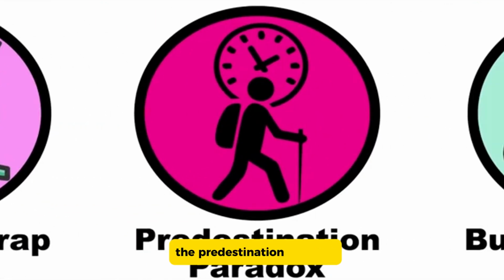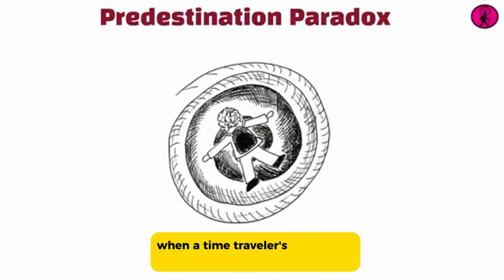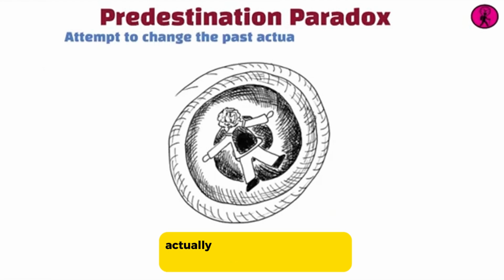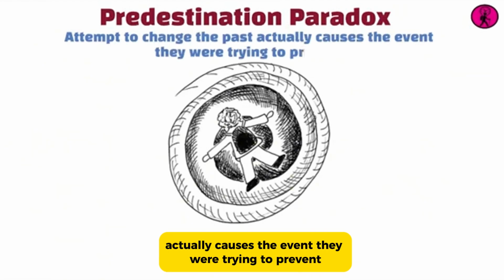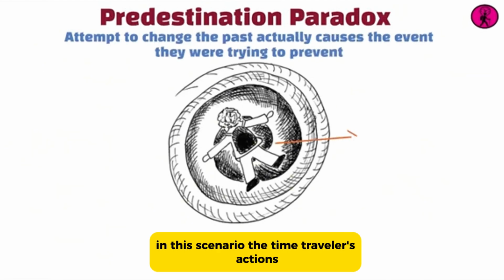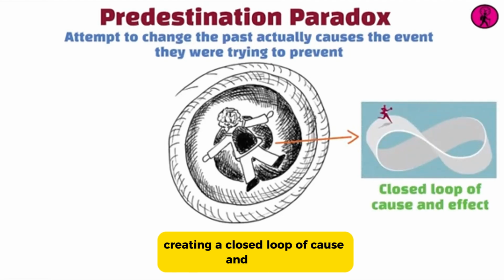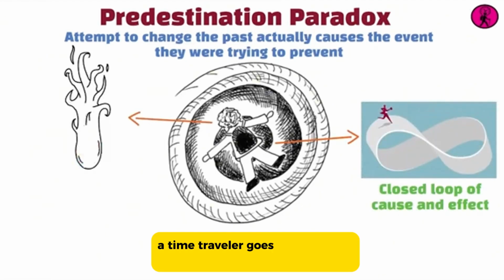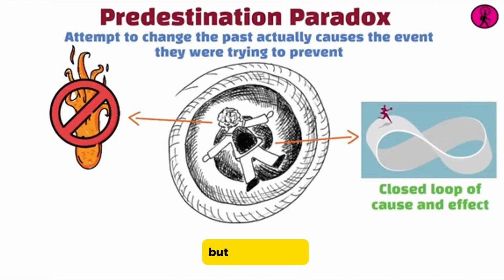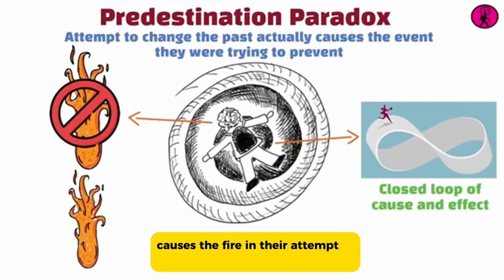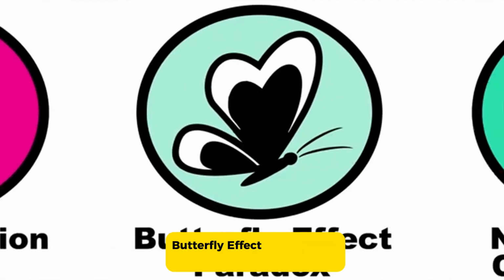Predestination paradox. The predestination paradox occurs when a time traveler's attempt to change the past actually causes the event they were trying to prevent. In this scenario, the time traveler's actions become part of the established timeline, creating a closed loop of cause and effect. For instance, a time traveler goes back in time to prevent a fire, but accidentally causes the fire in their attempt to stop it.